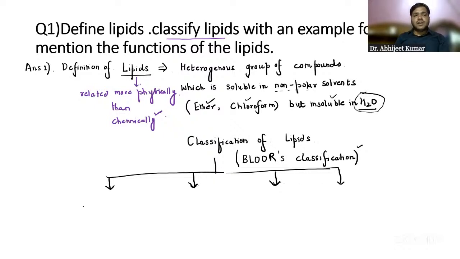Now, the lipids are basically classified into simple lipids. We have complex lipids, which are also called compound lipids.